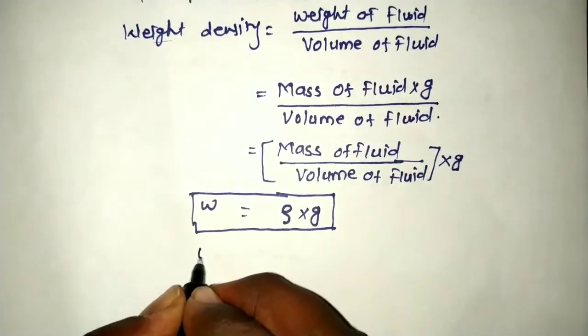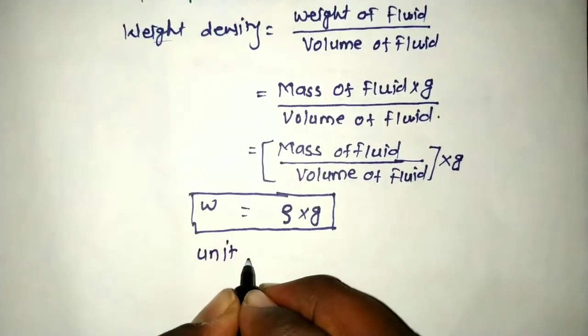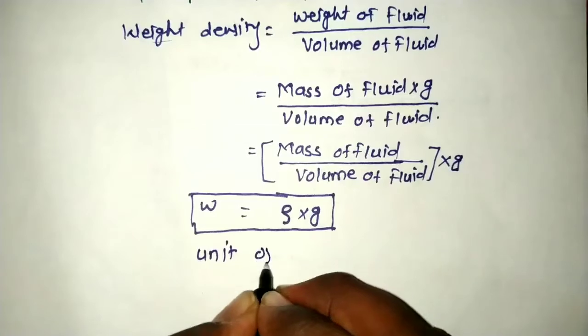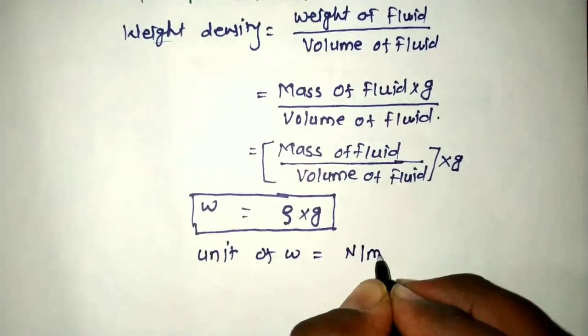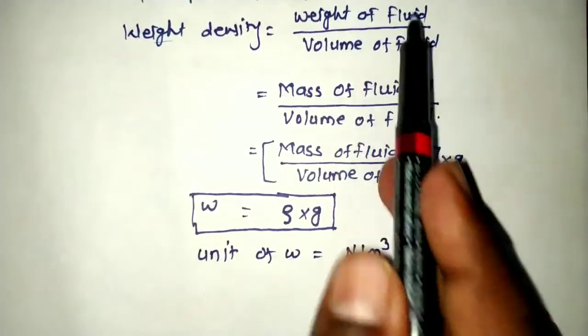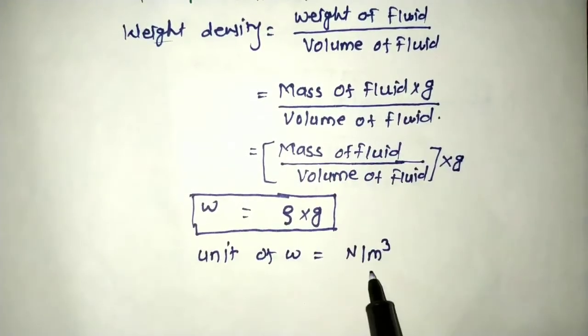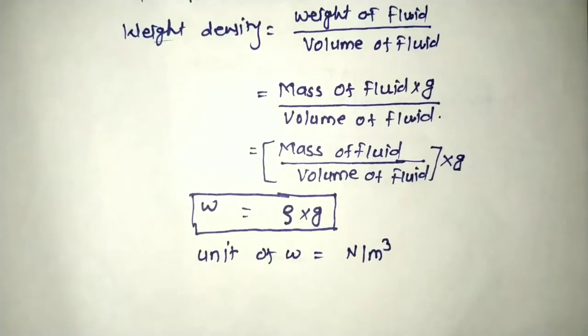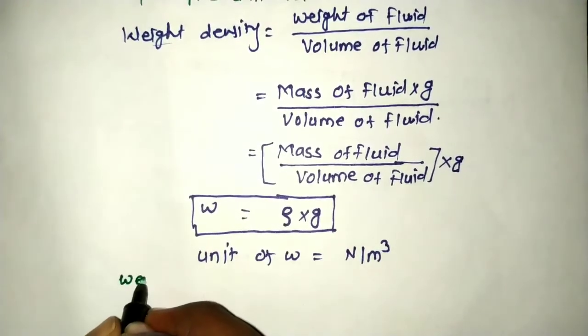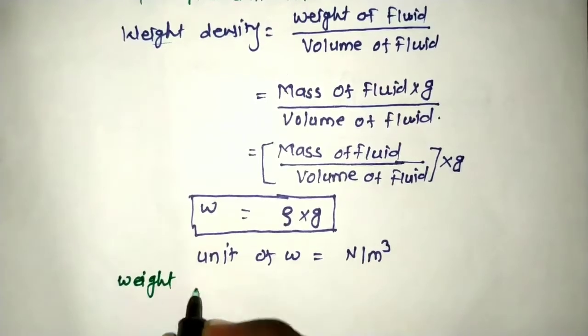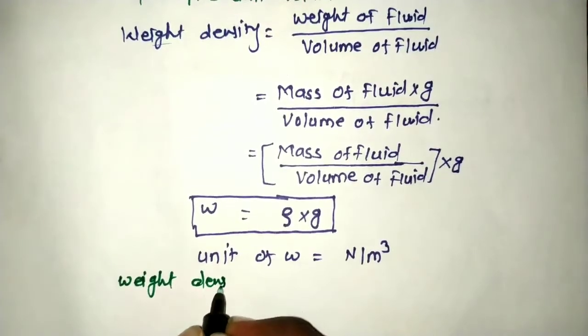Now we are going to see here is unit of this quantity. So unit of this specific weight is Newton per meter cube. So weight is represented in Newton and volume is represented in meter cube. In the next step, we are going to calculate the weight density of water.